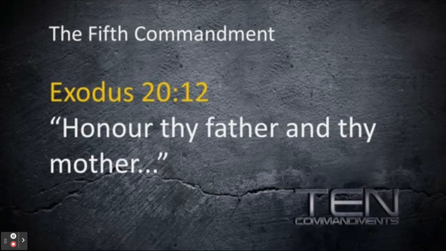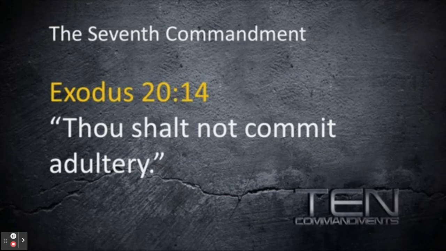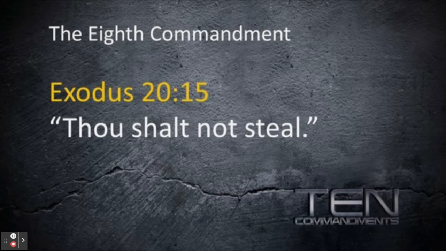That's the main idea. Now, the other 6 deal with how you deal with other people. Number 5 is honor your mother and father. So if you're spatting with your mom and dad, you're giving them grief, you're breaking the covenant with God. That's not a good thing. Number 6 is pretty simple. Thou shalt not kill. Number 7, thou shalt not commit adultery. I guess you can go Google that. No, don't Google that. Number 8 is going to be thou shalt not steal.